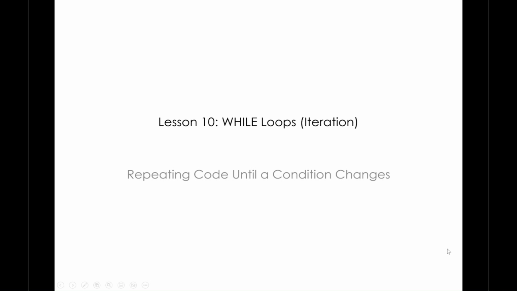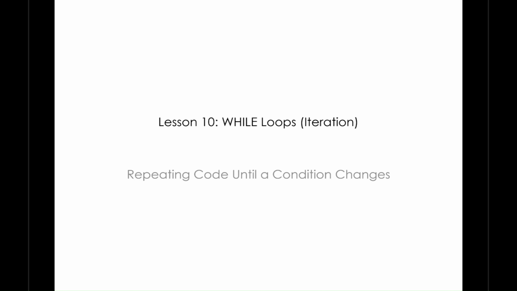This is lesson 10, while loops. In the last lesson, we repeated code a fixed number of times using a for loop. In this lesson, we'll repeat code until something changes. This is how programs wait, retry, and respond to users.